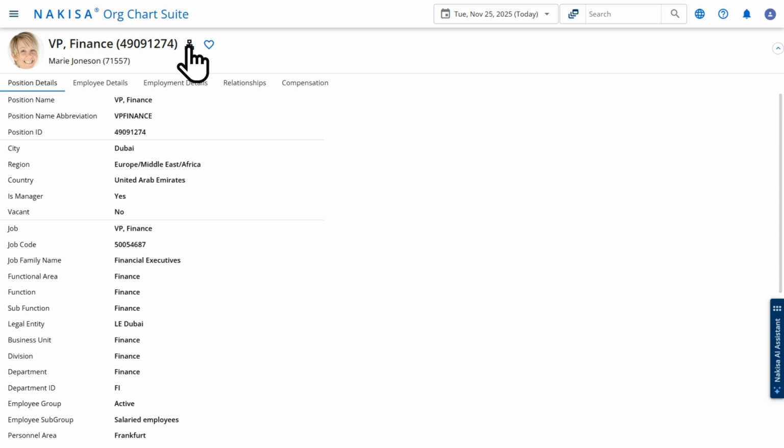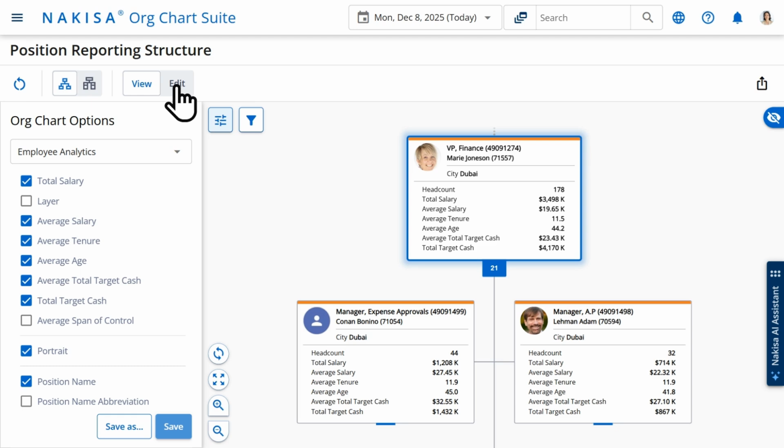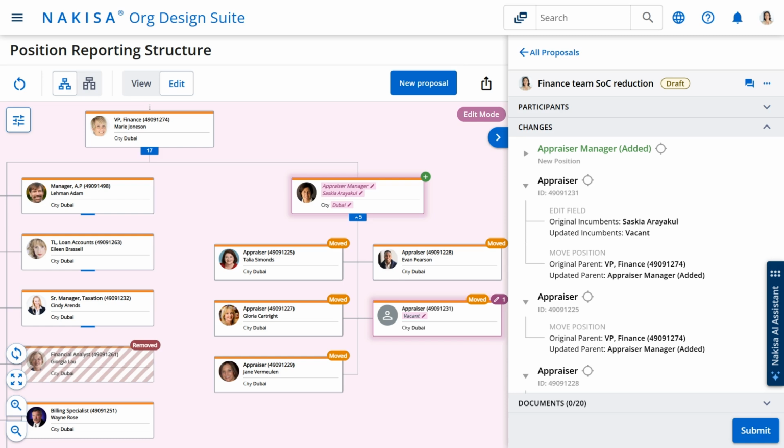We access her profile in Nakisa org chart. From there, we can analyze the position details more in depth or click to visualize her team on the org chart. From there, by simply clicking on Edit, we move to Nakisa org design. By creating a new proposal, we can suggest tactical changes to reduce the span of control based on structural issues detected earlier with NDI.